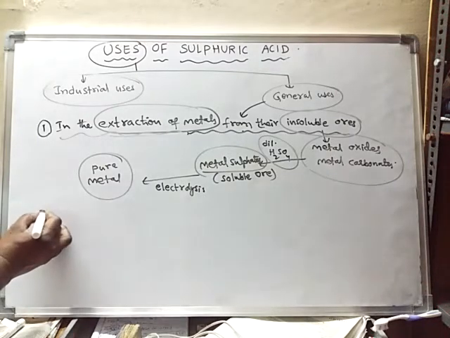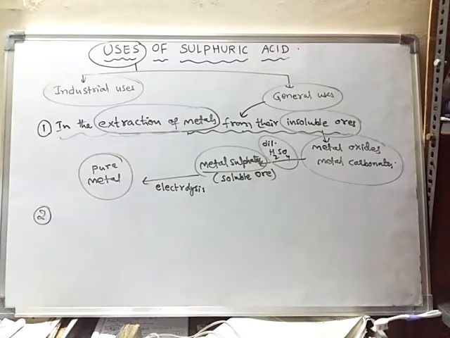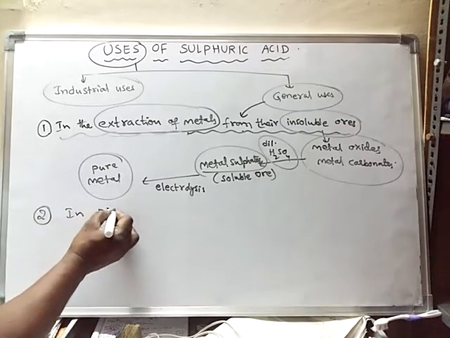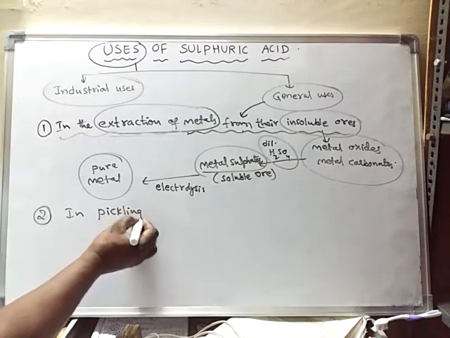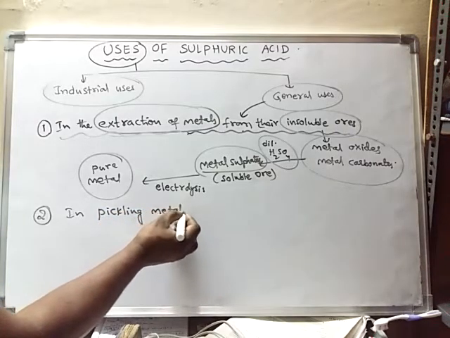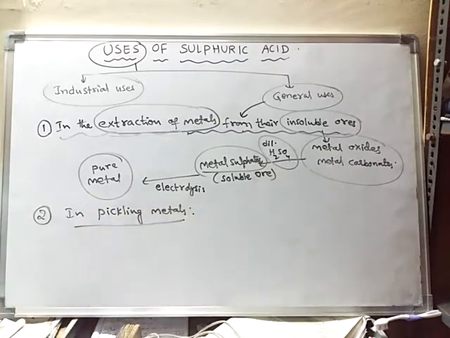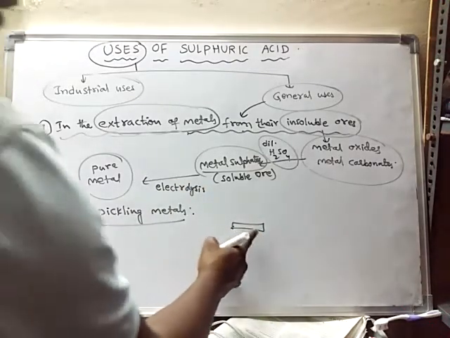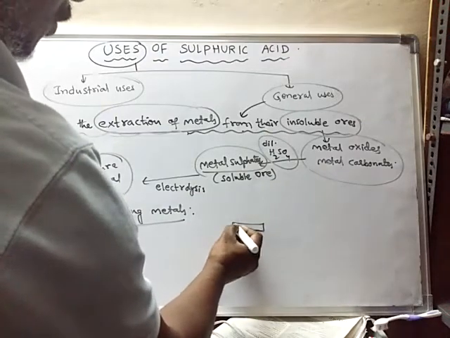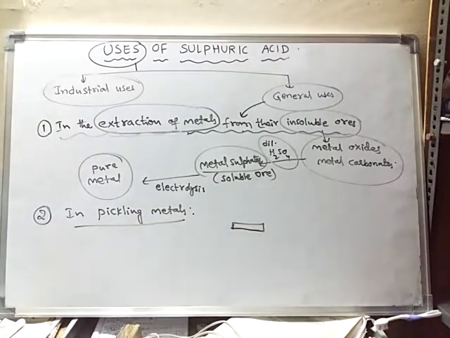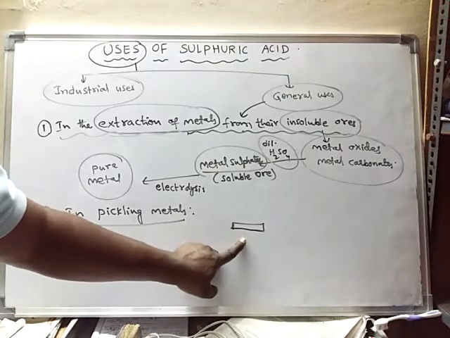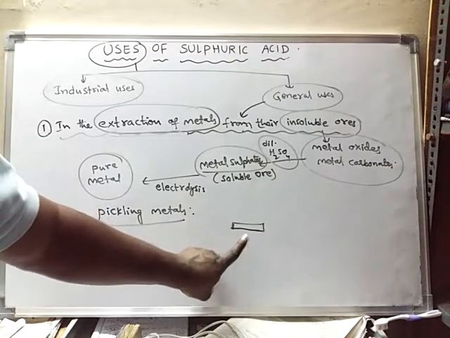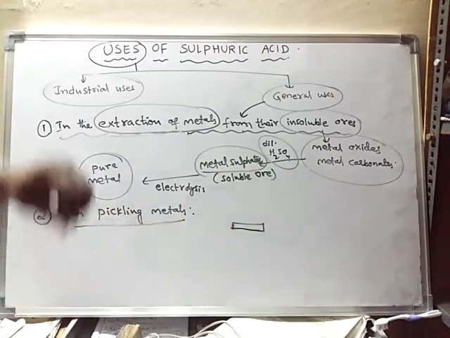Another general use of sulfuric acid is in pickling of metals. For example, if you want to protect a metal from corrosion or rusting, how to protect it?